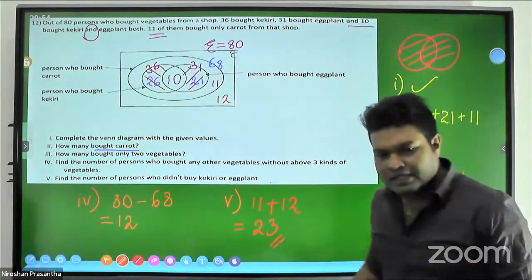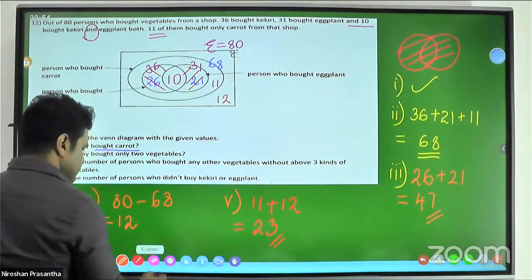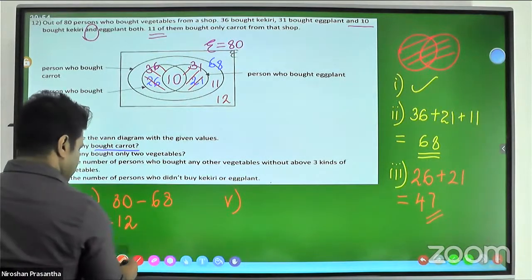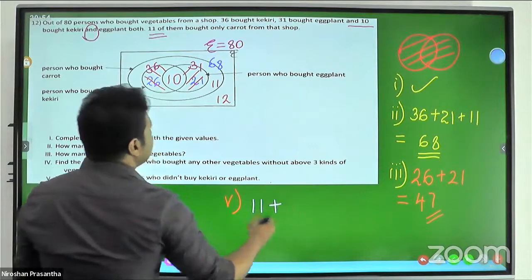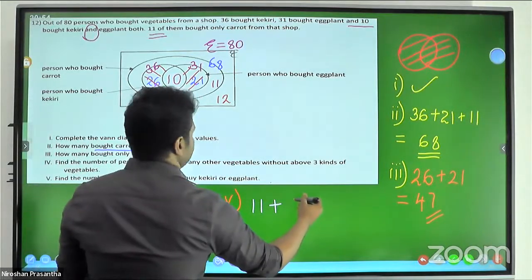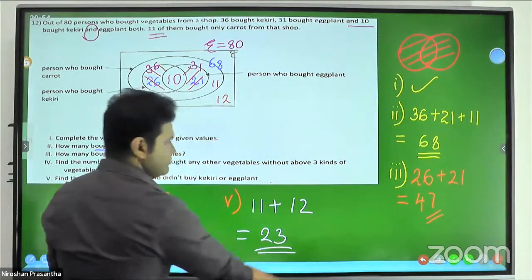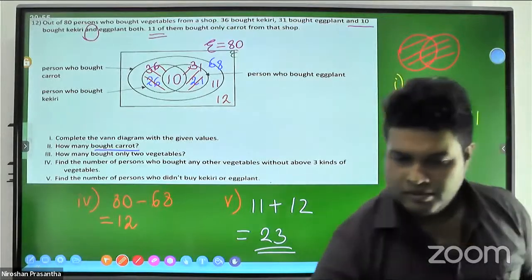Can you see this red color here? Isn't it? 11 plus 12, 20. Right?